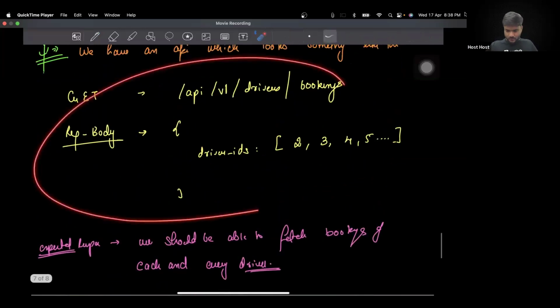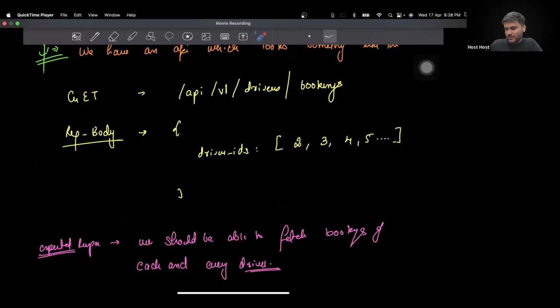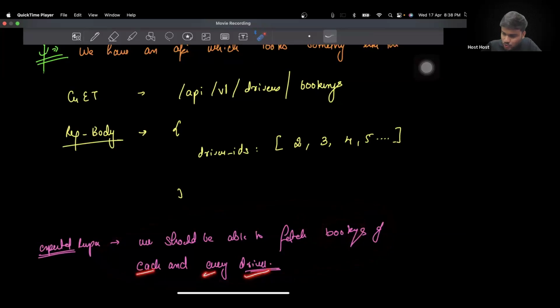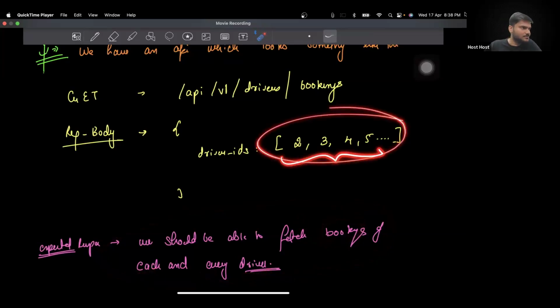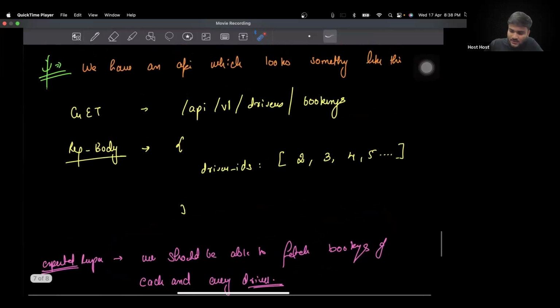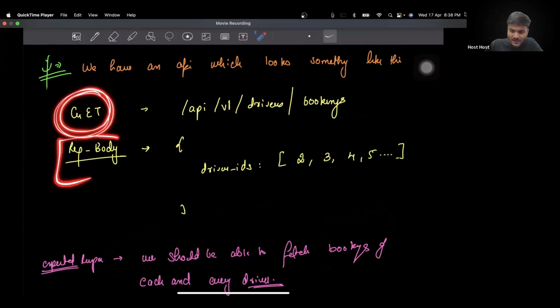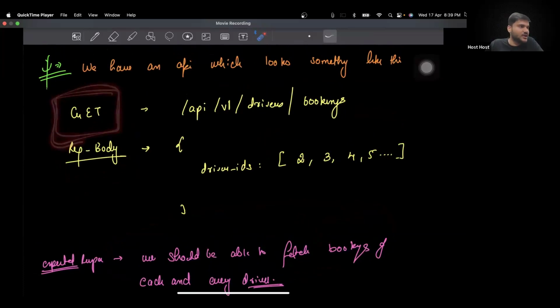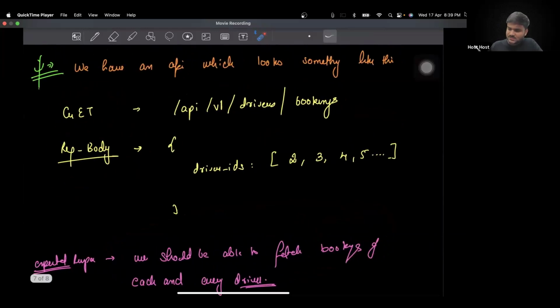This is the expected query request. What you are expected to do is fetch bookings of each and every driver whose ID we are passing in an array. A small question might come to your head: shouldn't this be a POST request because we are handling a request body? In a GET request also, you can access the request body. It doesn't matter. As I already mentioned, these are just conventions and recommendations. All the features generally work properly in every type of request. So even in a GET request, you can pass a request body. Now, why am I sending this request in a request body?